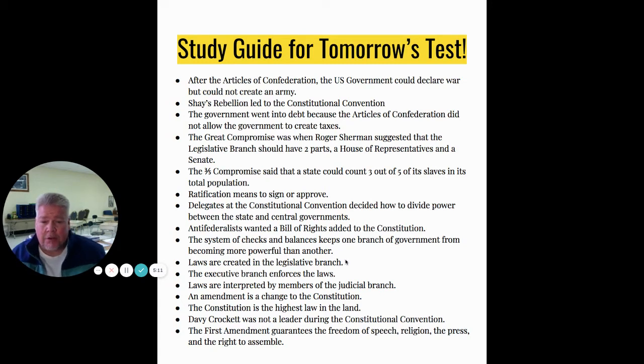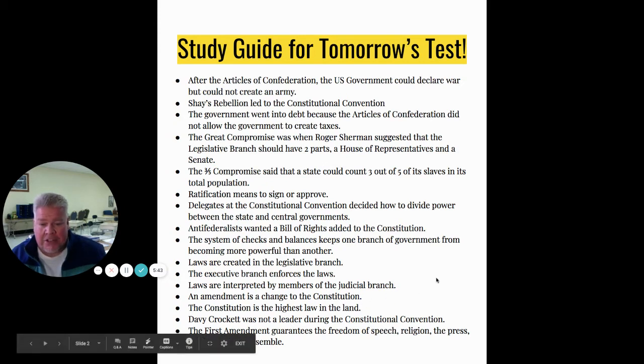Next, you need to know what the three branches do. The legislative branch creates laws. The executive branch enforces the laws. Laws are then interpreted by members of the judicial branch. And the legislative branch is Congress. That's the House of Representatives and the Senate. The executive branch is the president, the vice president, and his cabinet members. And the judicial branch, that's the Supreme Court.